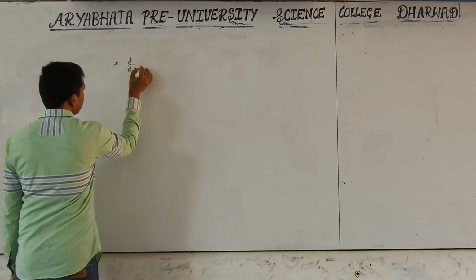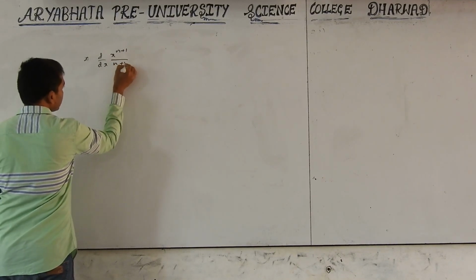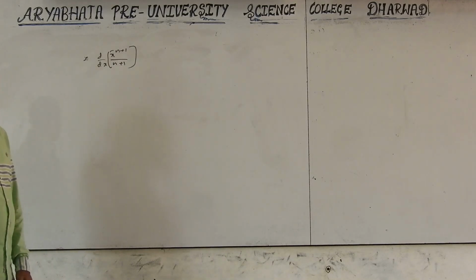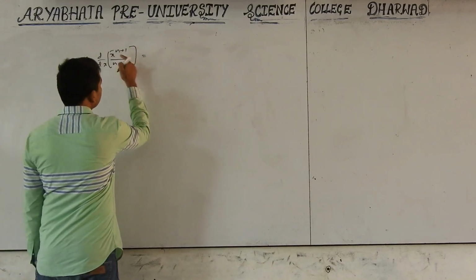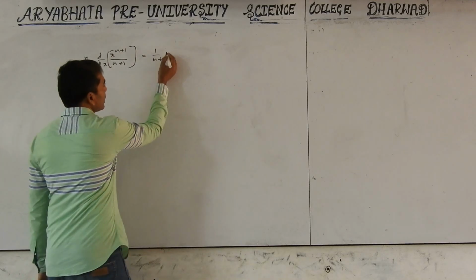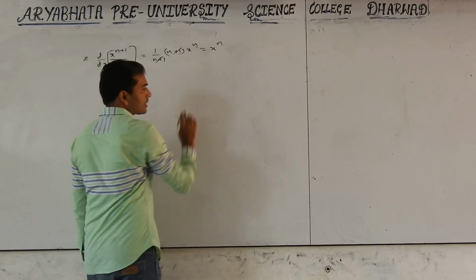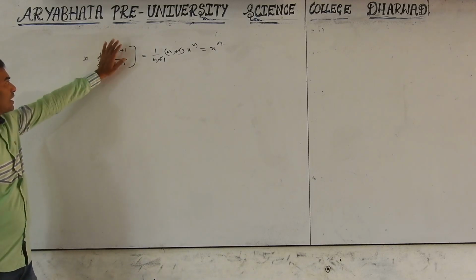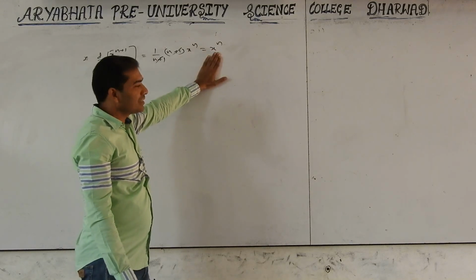d by dx of x raised to n plus 1 by n plus 1, differentiation. This 1 by n plus 1 is constant. X raised to n plus 1 differentiation is n plus 1 into x raised to n. The n plus 1 gets cancelled, equal to x raised to n. So this differentiation is this. Are you following? Now what about this?